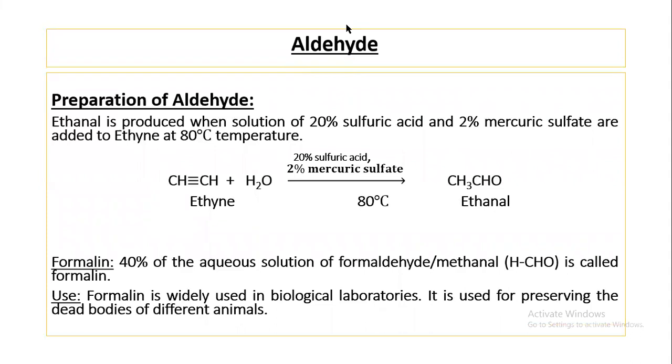So now I am going to discuss the preparation of aldehyde. Very simple. When ethyne reacts with water in presence of 20% sulfuric acid, 2% mercuric sulfate, and at 80 degrees Celsius temperature, then we'll get ethanal. Do you know what is formalin? Yes, a 40% aqueous solution of formaldehyde. Formaldehyde, that is methanal, in solution is called formalin. Formalin is widely used in biological laboratories. It is used for preserving the dead bodies of different animals. Remember, formalin is not a food preservative.